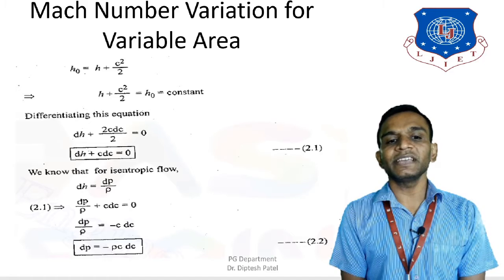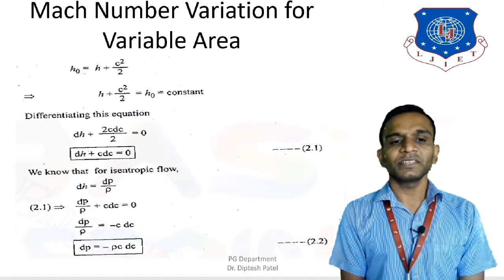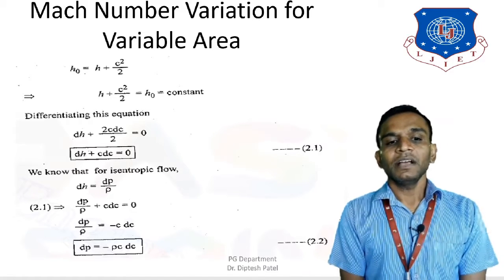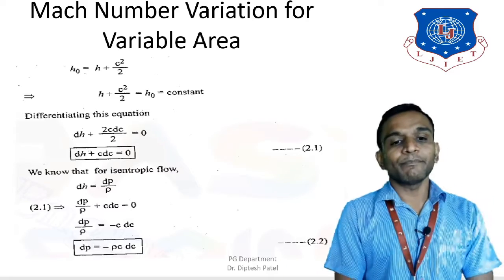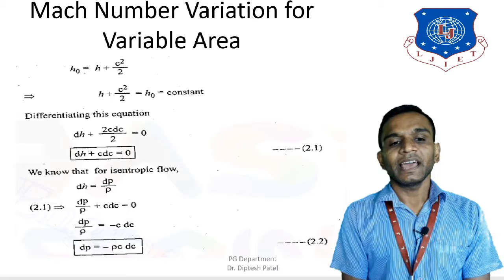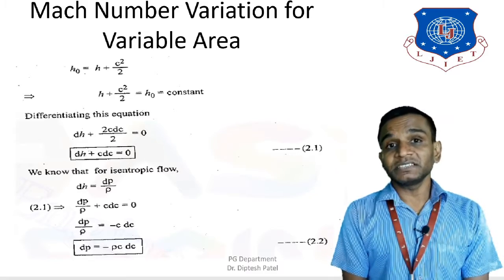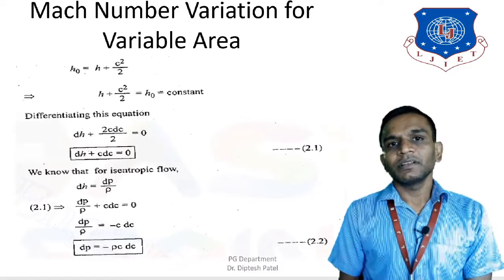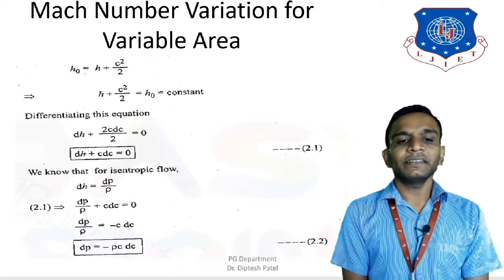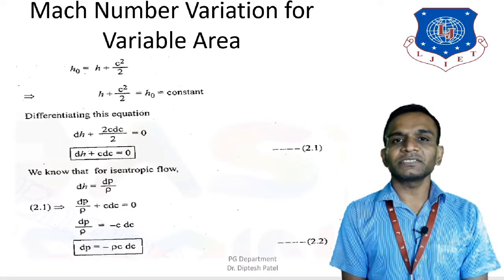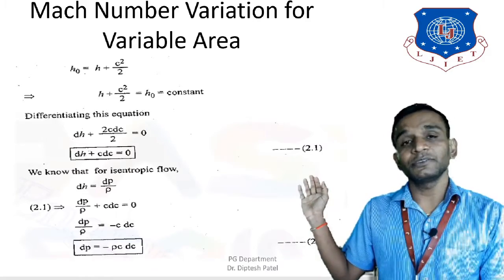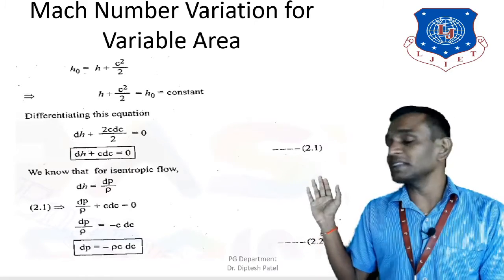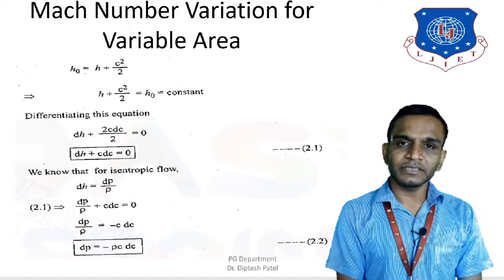Now I should be able to write dP divided by rho is equal to minus C dC, and therefore, taking rho to the other side, dP is equal to minus rho C dC, and let's say this is equation number 2.2. So these are the two different equations that we get in this slide.